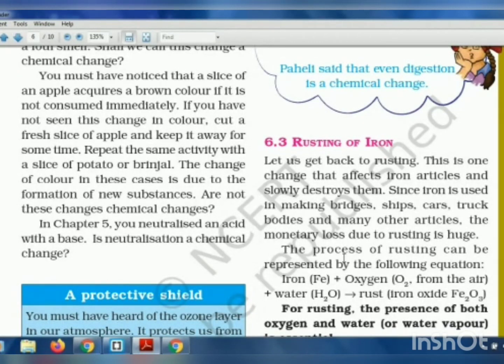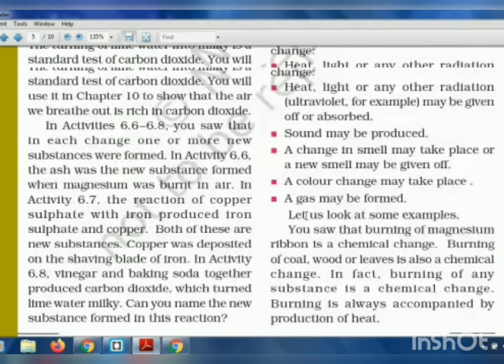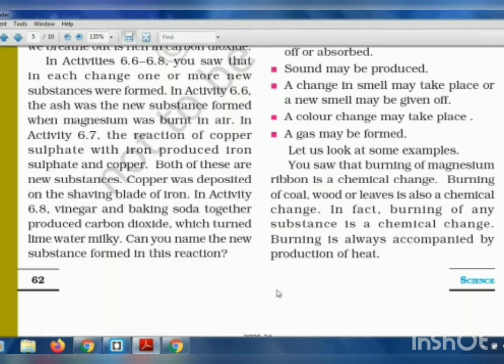So students, we had looked in the last video at the different chemical changes while going through the activities, and we had also discussed the different things which are products of a chemical reaction other than the new products which are formed. They were heat, light, sound, change in smell, change in color, and some type of gases were also formed.